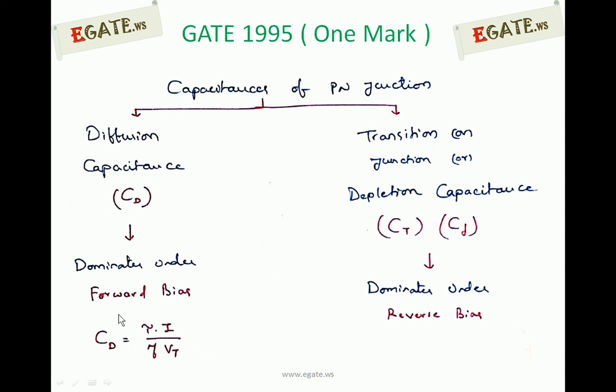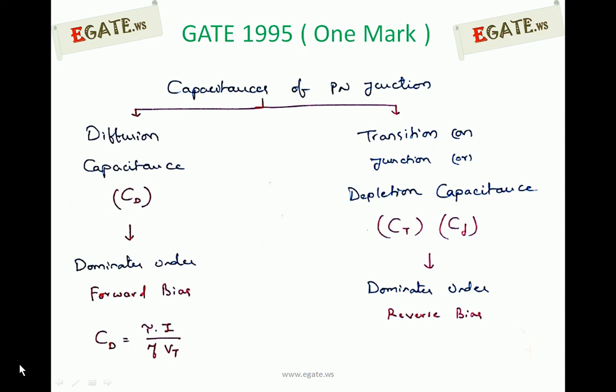The equation for diffusion capacitance, for reference: CD is equal to tau into I by eta Vt. Tau is the mean lifetime of charge carriers. I is the current flowing through the PN junction under forward bias. Eta is an intrinsic constant, which is 2 for silicon and 1 for germanium. Vt is the thermal voltage, which can be calculated as kT by Q or T by 11,600, but the temperature T must be in degrees Kelvin.